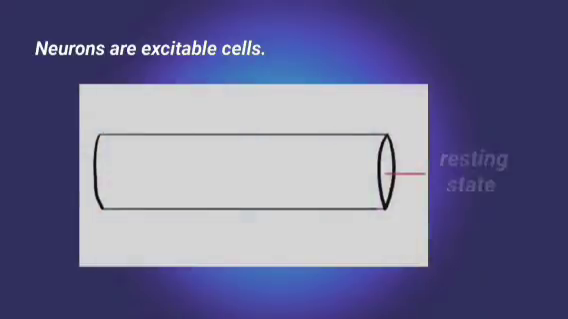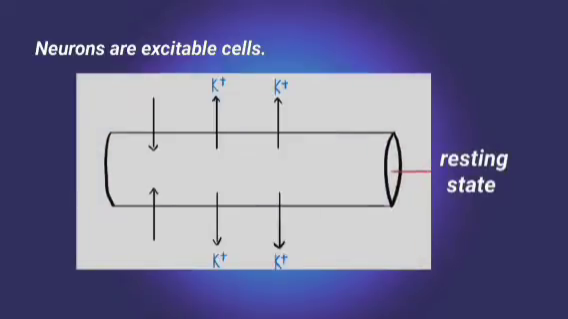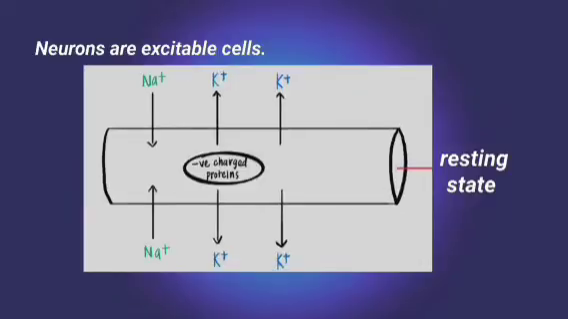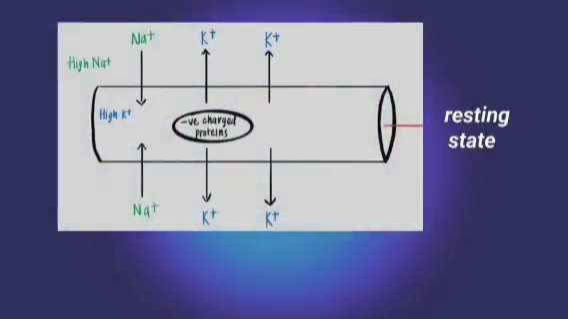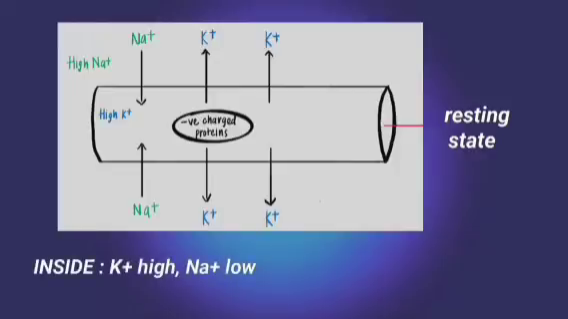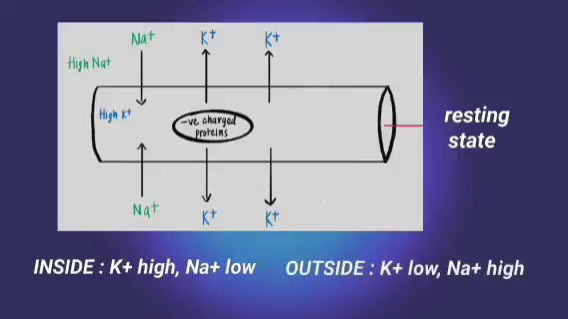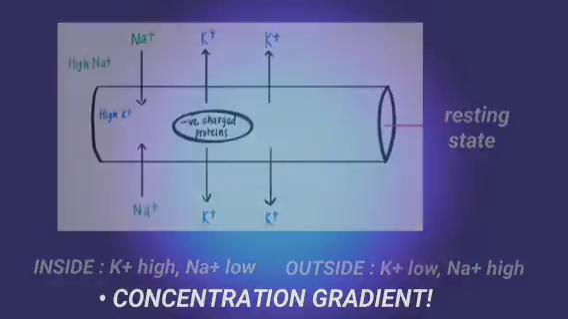Different types of ion channels are present on the neural membrane, which makes them excitable cells. When a neuron is in the resting state, the axonal membrane is comparatively more permeable to potassium ions and nearly impermeable to sodium ions and negatively charged proteins present in the cytoplasm. Therefore, the cytoplasm inside the axon contains a high concentration of potassium ions and negatively charged proteins and a low concentration of sodium ions. In contrast, the fluid outside the axon contains a low concentration of potassium ions and a high concentration of sodium ions, therefore forming a concentration gradient.